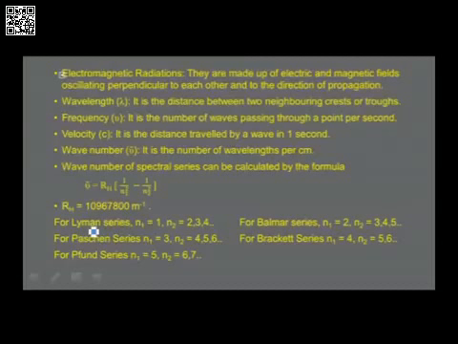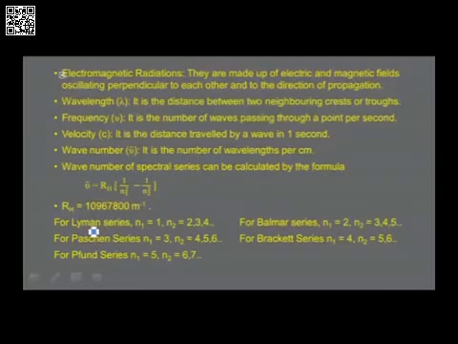And we now understand there are different spectral series, namely Lyman series, Brackett series, Balmer series, Paschen series, and Pfund series. These spectral series are found in different regions. Lyman series is found in the UV region, Balmer in the visible region, and Paschen, Brackett, and Pfund series are found in the infrared or IR region. Before going to the number of spectral lines, let me tell you the wave number of the spectral line is calculated by the formula RH, which is the Rydberg constant, into 1 by n1 square minus 1 by n2 square.